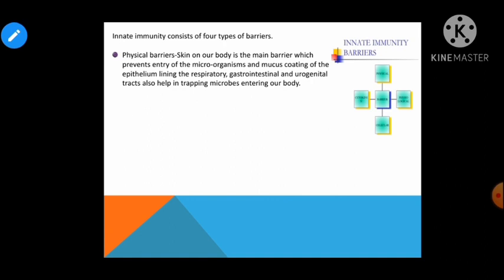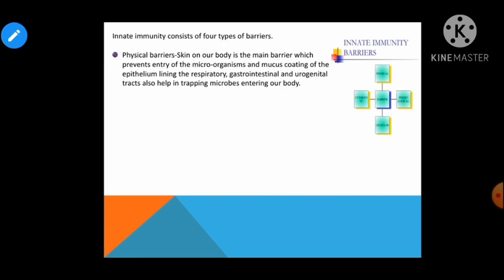So skin is the physical barrier of our body which is present since birth, right? ये जो skin होती है ये एक physical barrier है जो by birth present होता है, right? It is the defense mechanism which is present since birth, right? Why is skin a barrier system of the defense system? Because it prevents the entry of microorganisms and pathogens into our body, right?